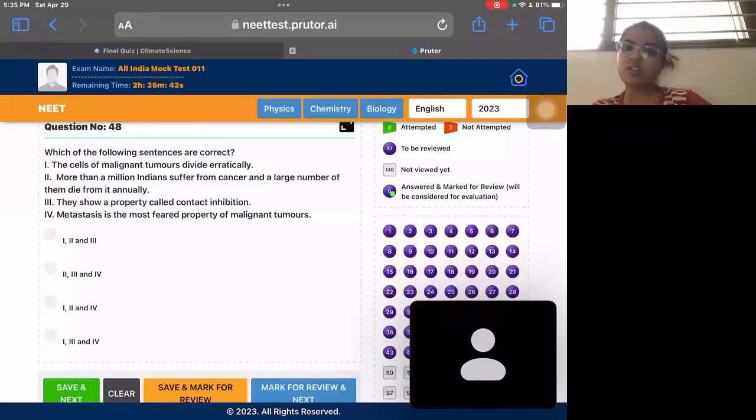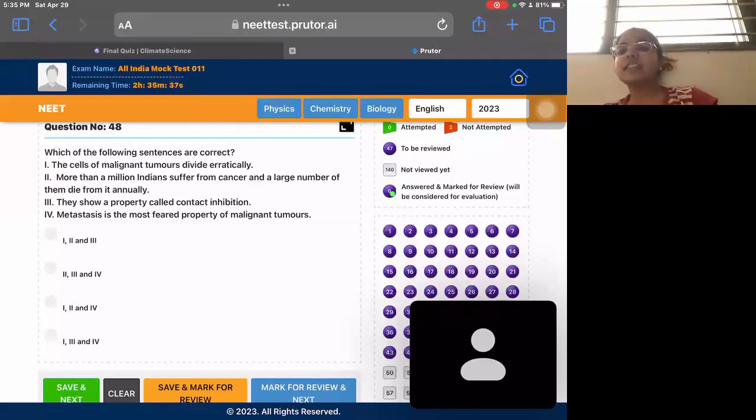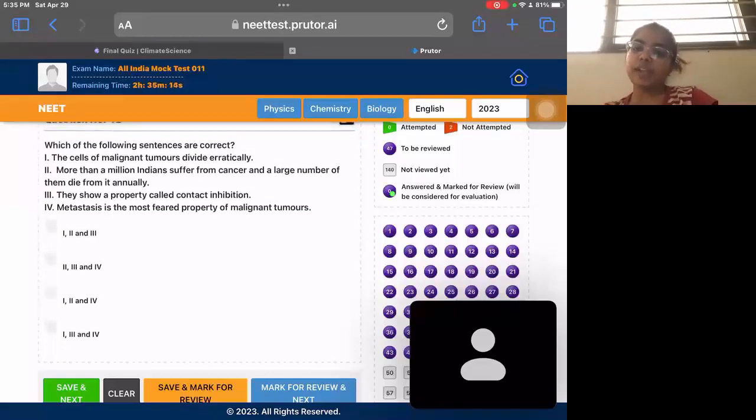So let's jump to option 3. They show property of contact inhibition. Cancerous cells lack a property of contact inhibition. They cannot show it. If they show the property of contact inhibition, they would not be able to grow randomly. They would grow in a systematic fashion, and cancer won't be a result of them. So the third option is incorrect. So if we eliminate the third option, option A goes, option B goes, and option D goes. There is only one option left, that is 1, 2, and 4.